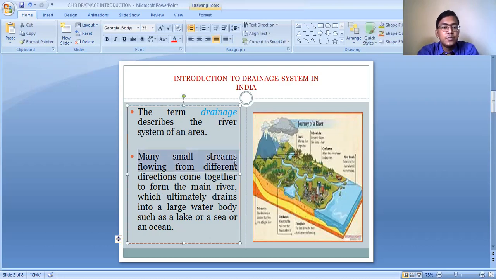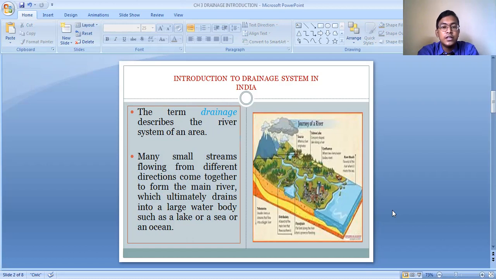So many small streams flowing from different directions come together to form the main river, which ultimately drains into a large water body such as a lake or a sea or an ocean. Almost all the large rivers drain their water in the oceans only.